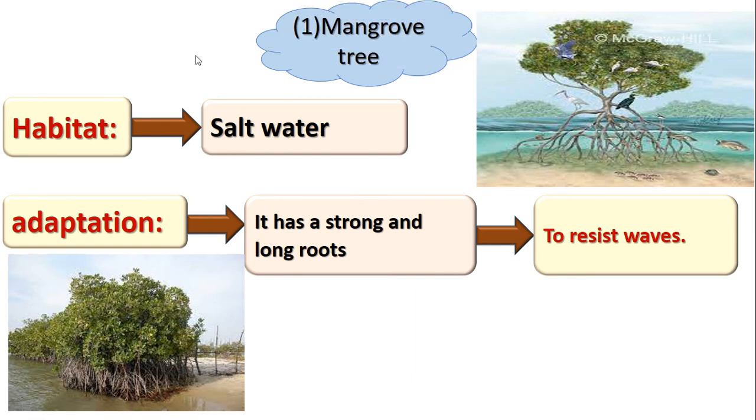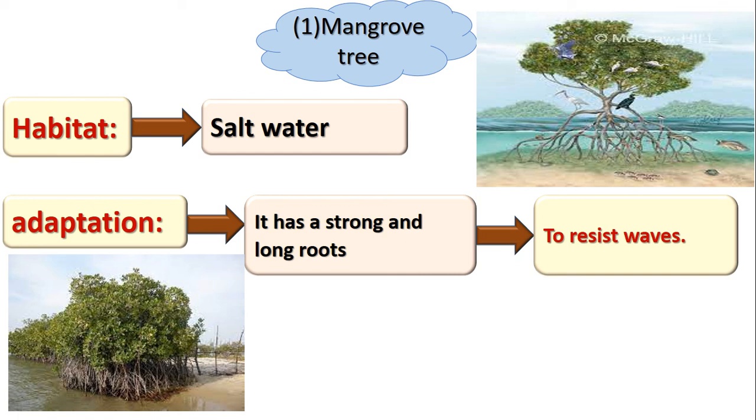Okay, from the picture, can you see the mangrove tree? This is called mangrove tree. From the picture, is it living on water or on land? On water, excellent. So the habitat of mangrove tree is salt water. So the mangrove tree grows on salt water.